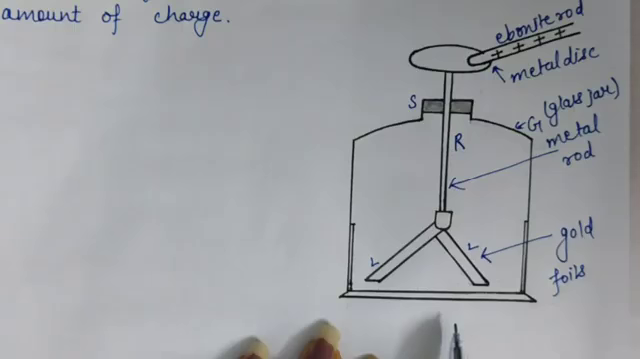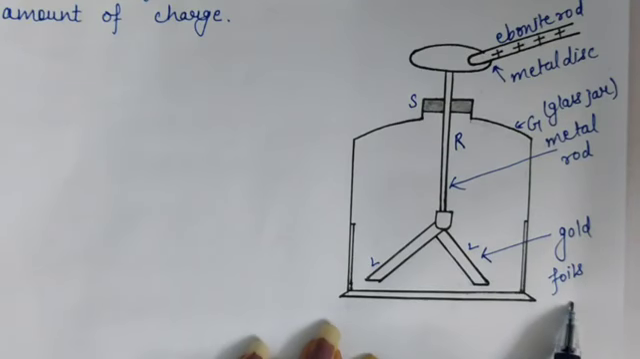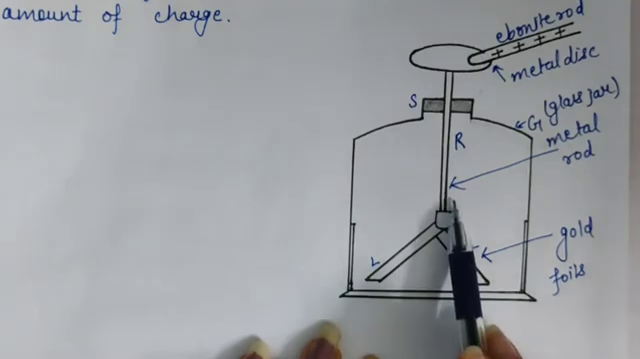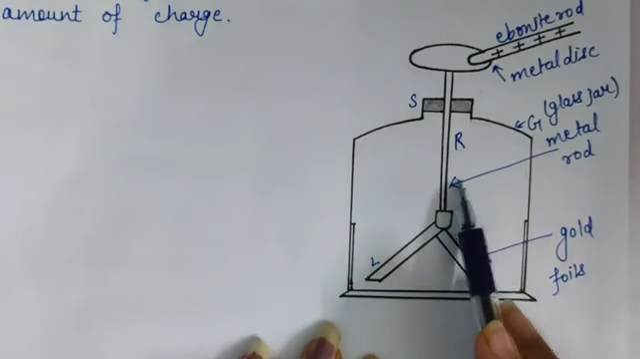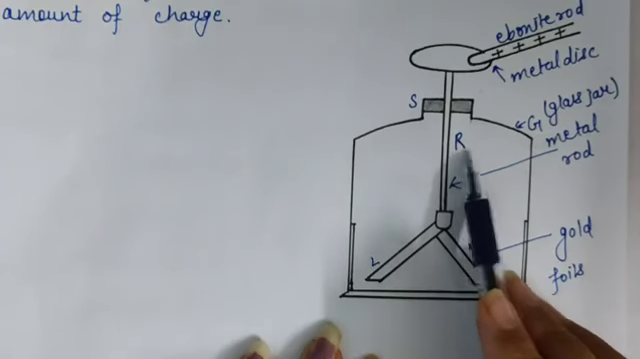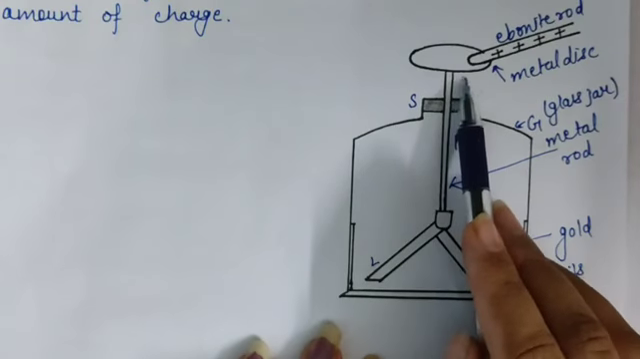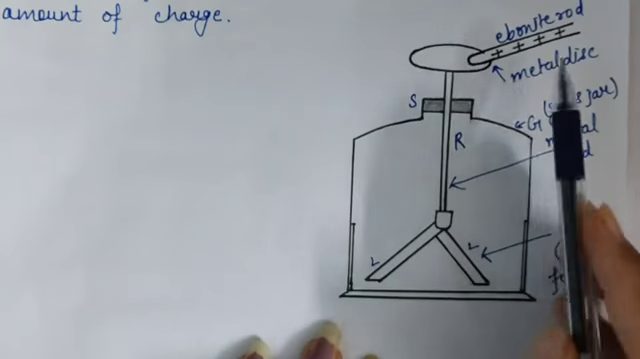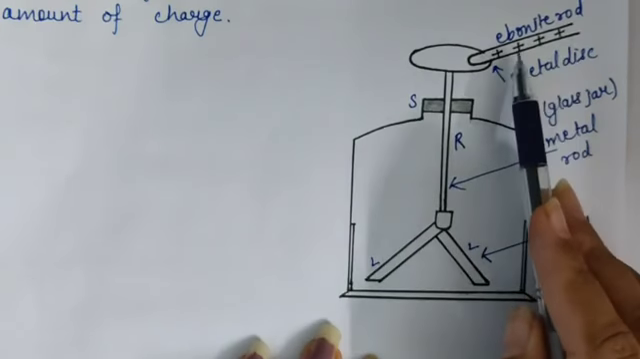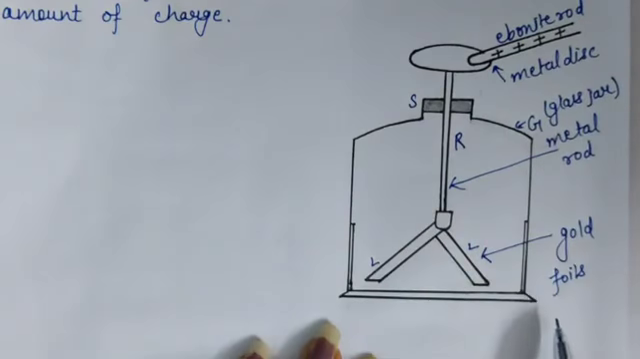I am repeating, the essential parts of a gold leaf electroscope are two thin gold foils which are attached to the lower end of a metal rod R. This metal rod named R is fitted in a glass jar Z. Okay, and at the top there is a metal disc. And this is an ebonite rod, a charged ebonite rod. Okay, so these are some parts of a gold leaf electroscope.